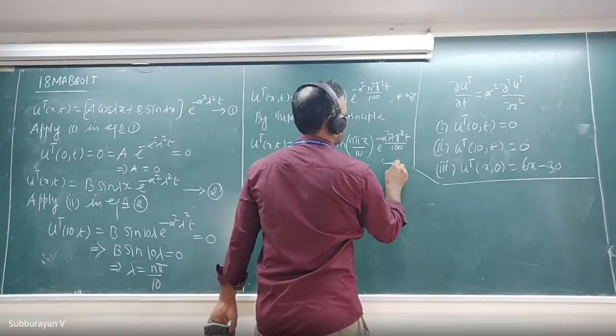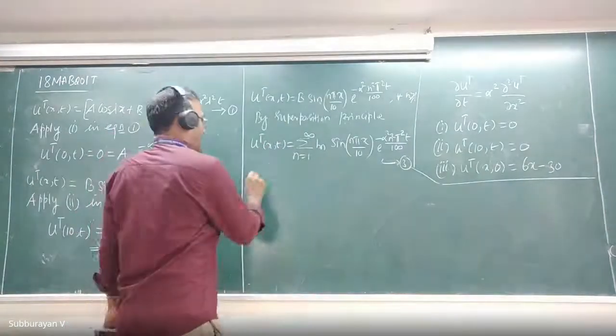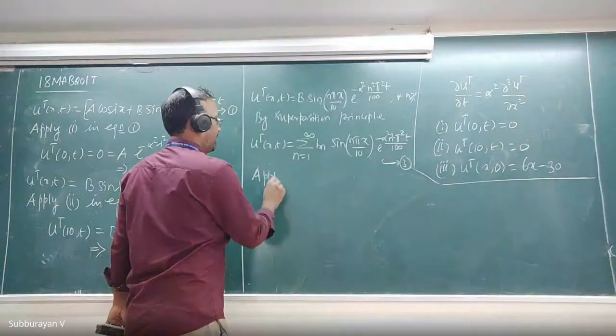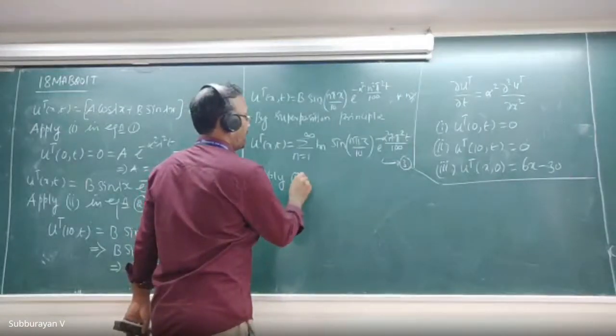Now I call this equation number 3. Now apply condition 3 in equation number 3.